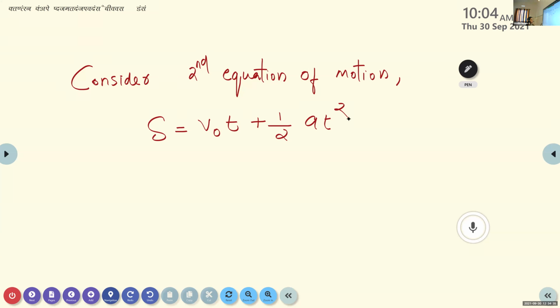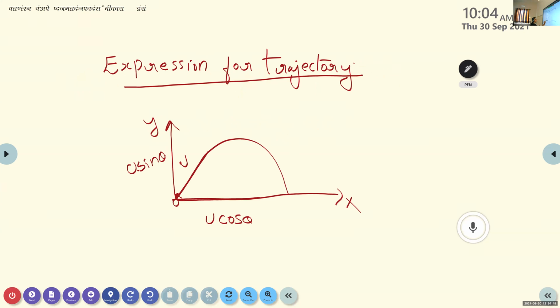So initially we can consider the displacement S is equal to V0 T plus half AT square. After a time interval, the projectile reaches here. So here we can replace the displacement term by the vertical component. After a time interval T, the projectile that we are projecting into the air reaches here. So the corresponding vertical component we can consider as y. So here the displacement s is replaced by y.